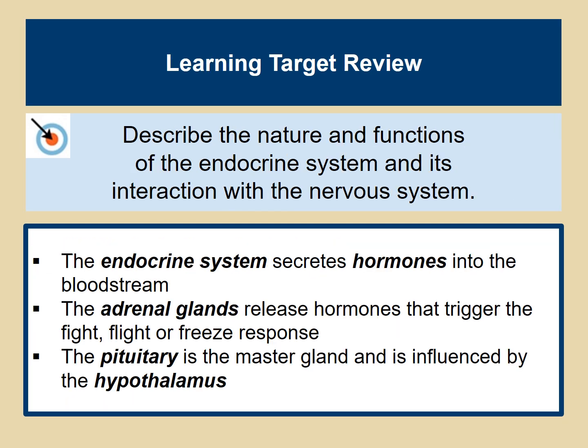The next learning target is to describe the nature and functions of the endocrine system and its interaction with the nervous system. The endocrine system secretes hormones into the bloodstream. The adrenal glands release hormones that trigger the fight, flight, or freeze response and can be associated with epinephrine. And the pituitary is the master gland and is influenced by the hypothalamus, which is in the brain, so part of the central nervous system.